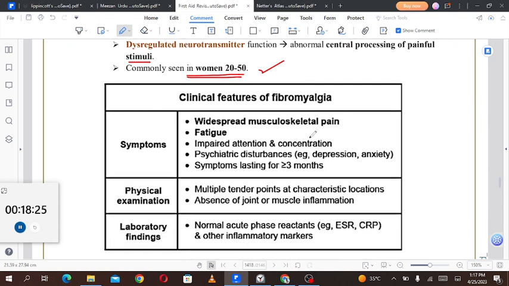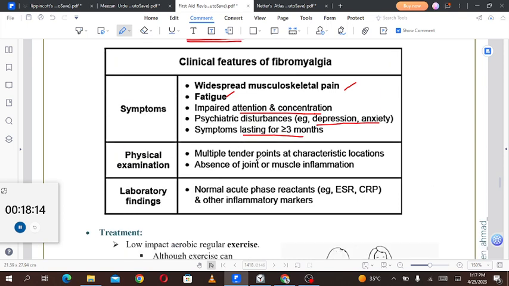Symptoms: there is widespread musculoskeletal pain, fatigue, impaired attention and concentration, psychiatric disturbances, for example depression and anxiety, symptoms lasting for more than or equal to 3 months. Physical examination will show multiple tender points at characteristic locations, absence of joint or muscular inflammation. Lab findings will show normal acute phase reactants, for example ESR and CRP, and other inflammatory markers.